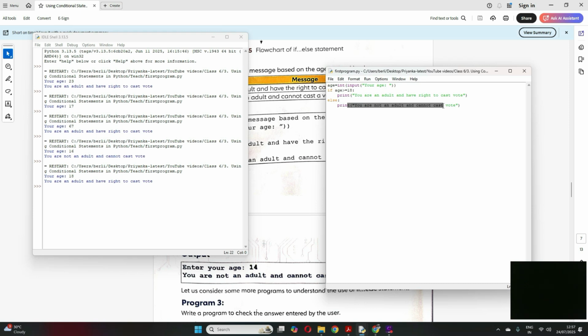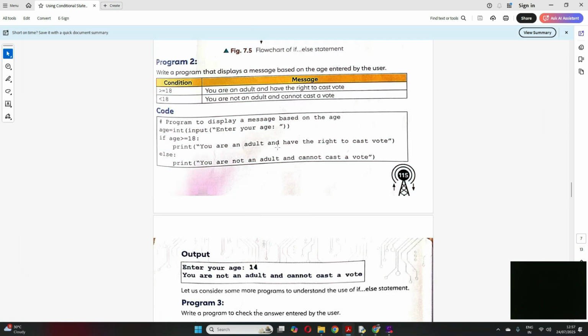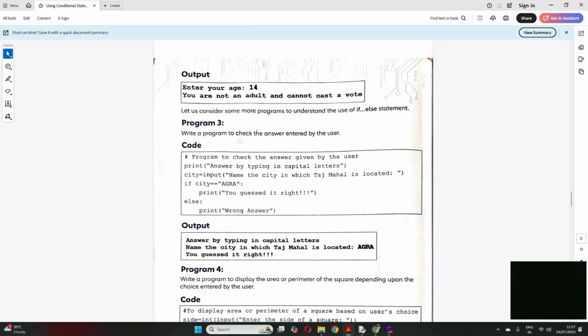Clear? I hope we'll do more programs, it will be more clear to you. No? Let's see the third program. Write a program to check the answer entered by user. Suppose we have a question asked to user, and if they answer correct, we'll say you guessed it right. If they answer incorrect, we'll say it's a wrong answer, right?